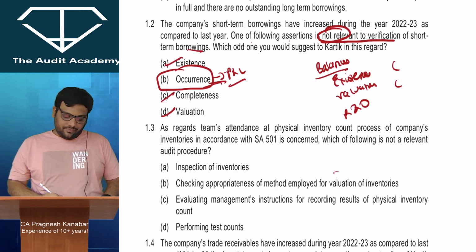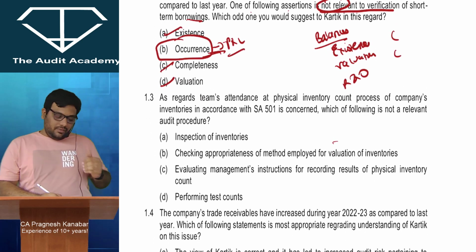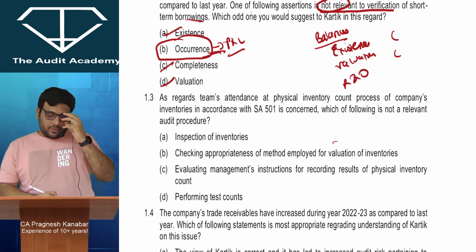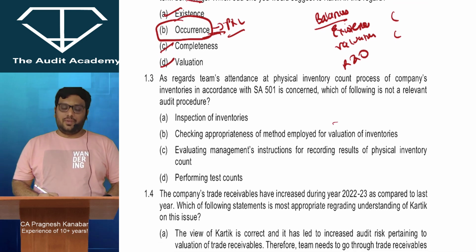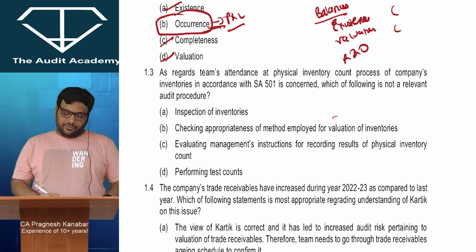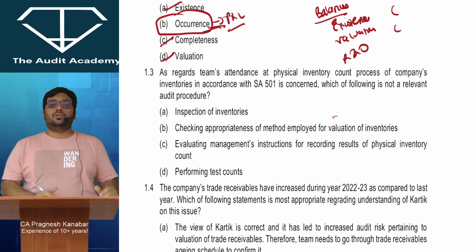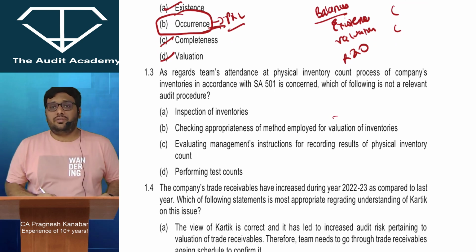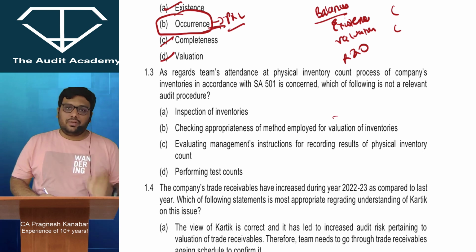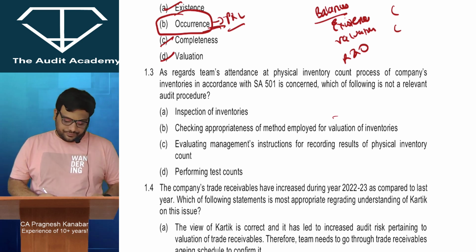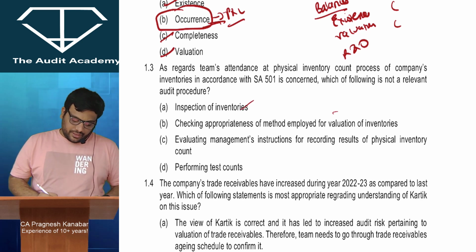All right, occurrence. Next, as regards the team's attendance at the physical inventory count process of the company's inventories in accordance with SA 501, which of the following is not a relevant procedure? See, SA 501, when it talks about physical verification of inventory, you have to do the inspection, observation, test counting and all of that. So inspection needs to be done.